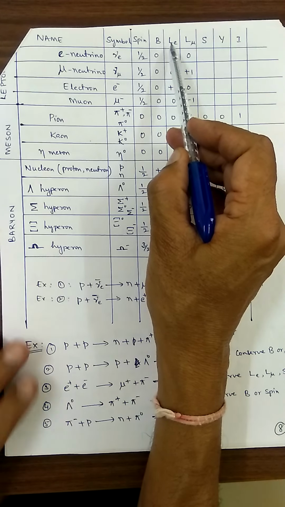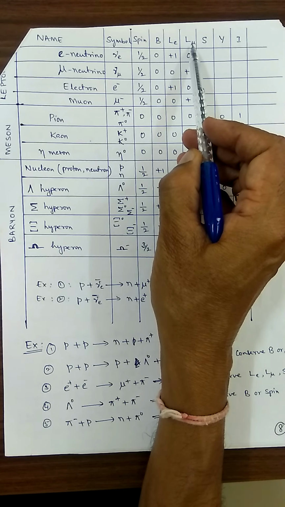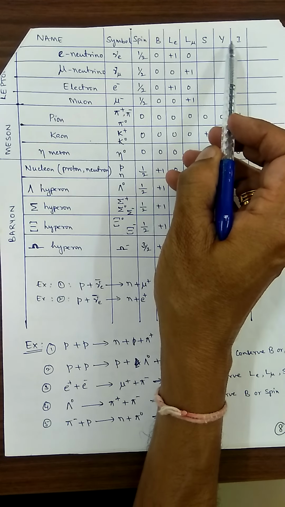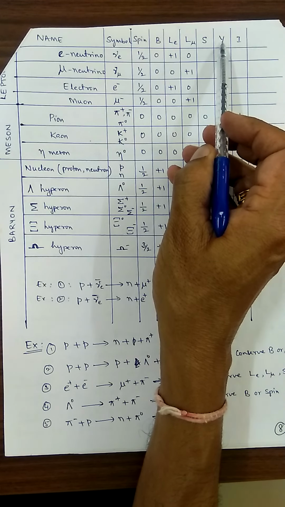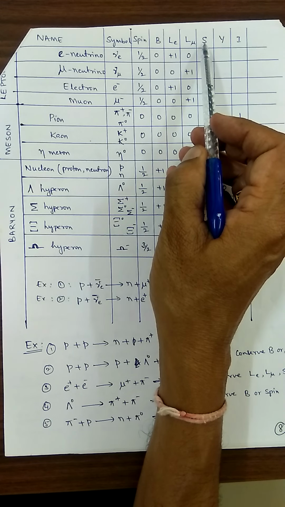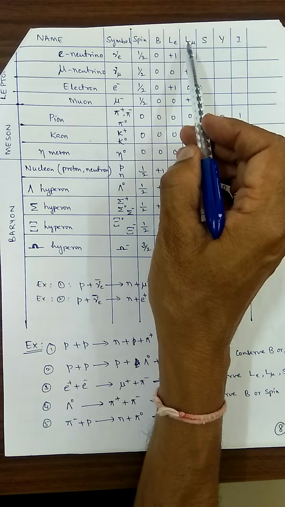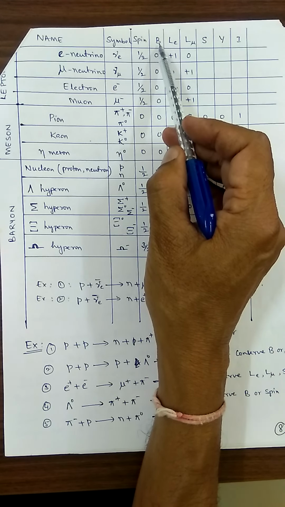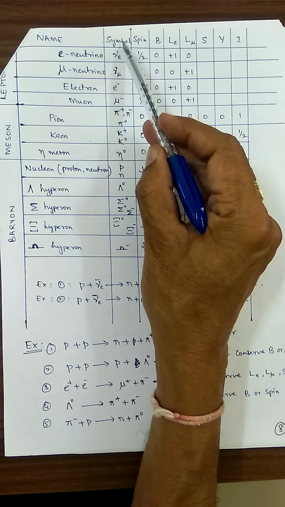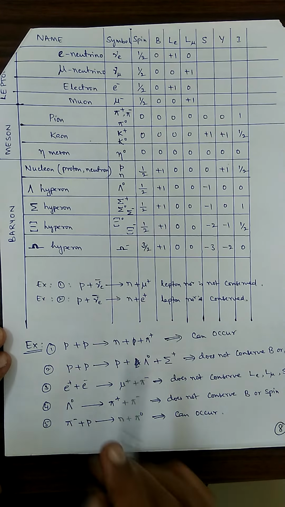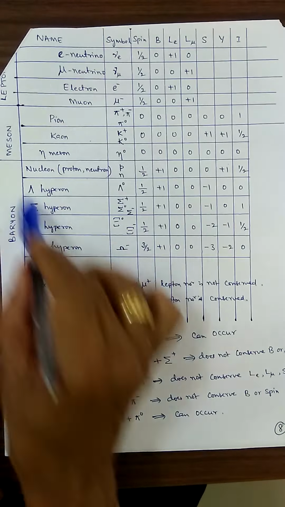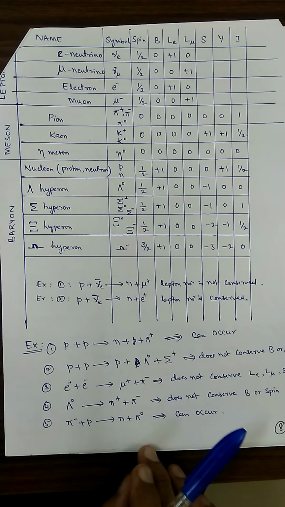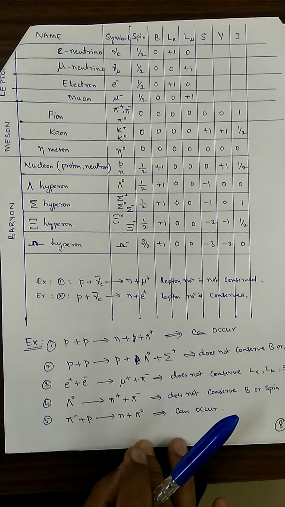Spin, baryon number, E lepton number, I told you already, mu lepton number, strangeness, hypercharge. I is called the isospin. Hypercharge, strangeness, this is L mu lepton number, E lepton number, capital B baryon number, spin. This is a symbol, this is a particle. Okay, if you don't know these ideas, if you don't know these concepts, we cannot solve the problem.